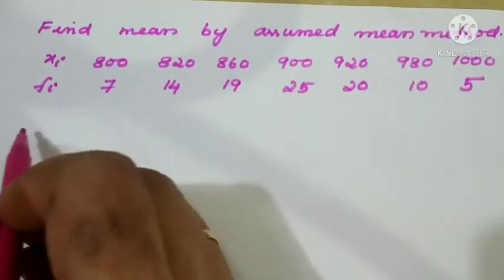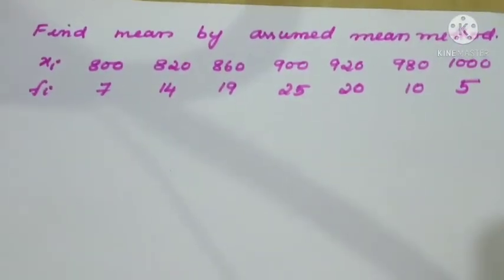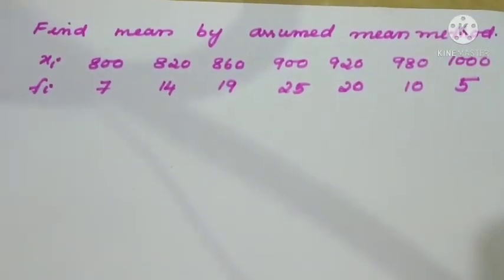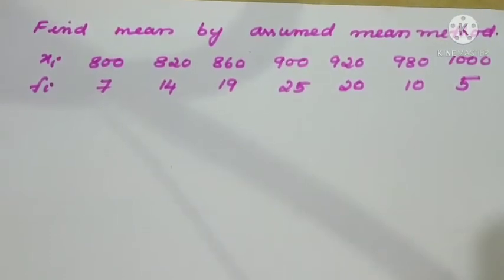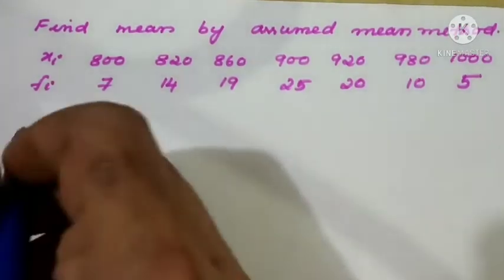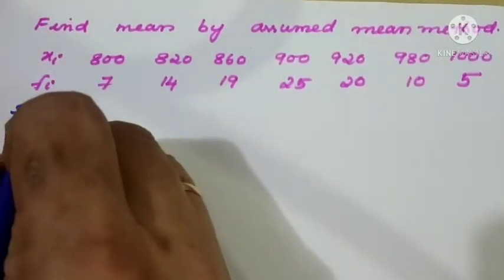So what is the next step? We can start the solution, but here the assumed mean method is there. You are hearing it for the first time, so take little care and listen to the steps, then it will be easy for you. So I will write the solution.